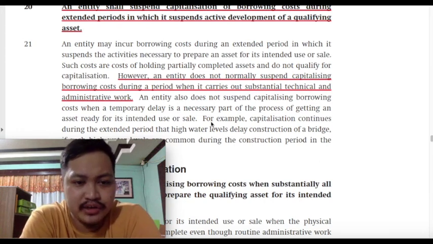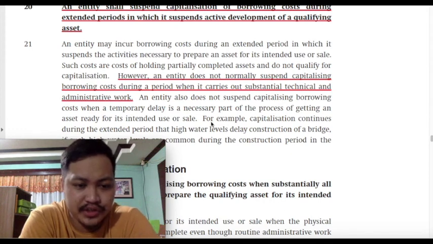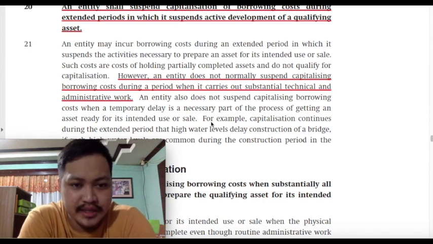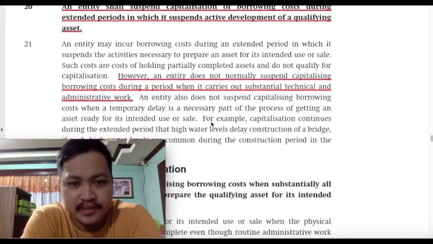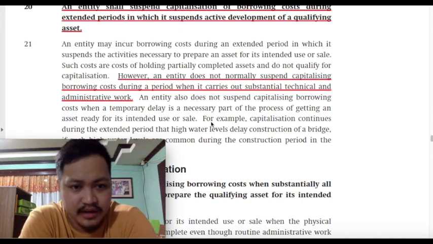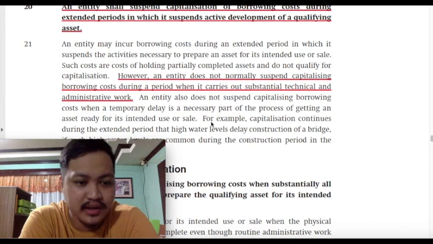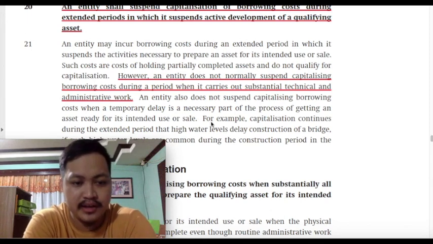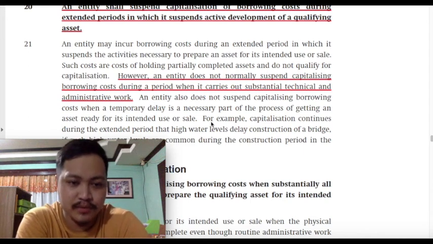And again, as I mentioned earlier, not all delays, class, will result in suspension. If there's only a temporary delay, class, and the delay is a necessary part of the process of getting the asset ready for its intended use or sale, then you will still continue capitalizing borrowing costs during the temporary delay. Again, no suspension if the temporary delay is an essential part of the construction or production process.